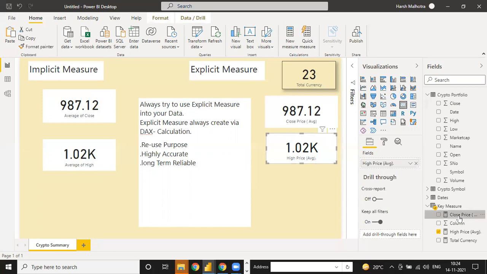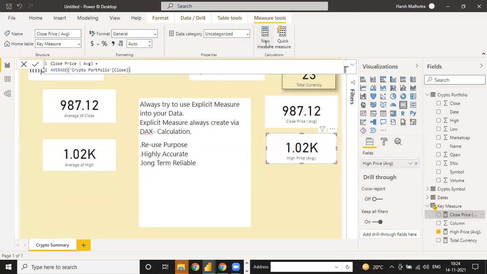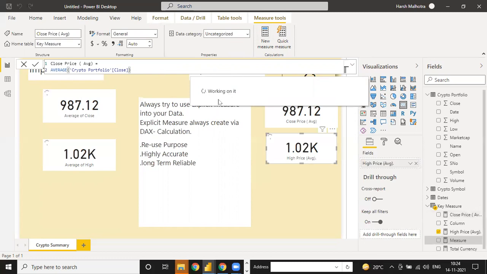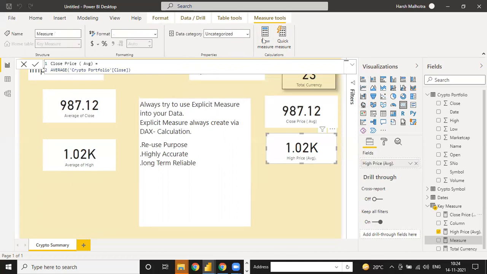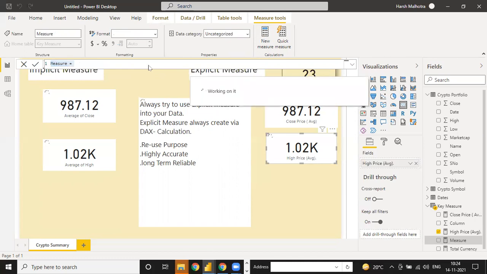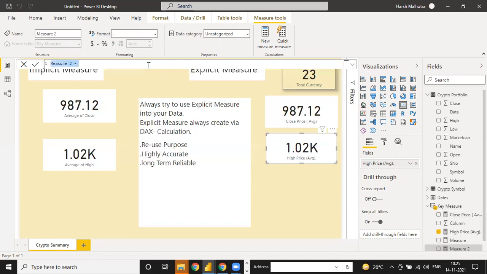Same way, if I create all these functions together, like low, market cap, open, volume, all these, you just have to create a new measure and write it here as, suppose, low average.